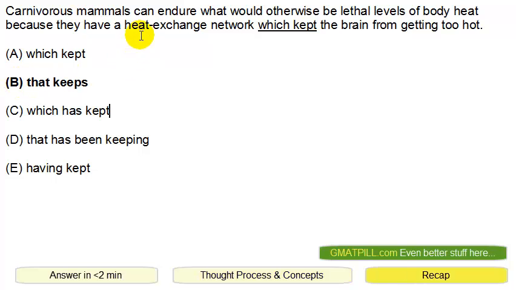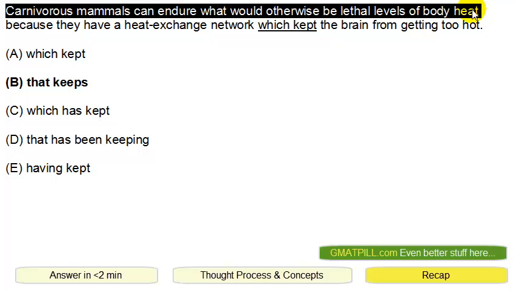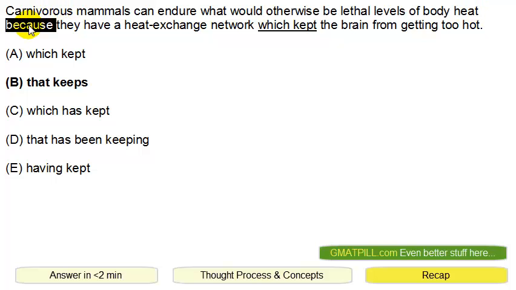So as a recap, we saw the underlined sentence was short. We saw it was testing us on that versus which. And we saw the keyword because. And so these things combined allowed me to not even bother reading this part. I focus in on this word because they have a heat exchange network which, or because they have a heat exchange network that.